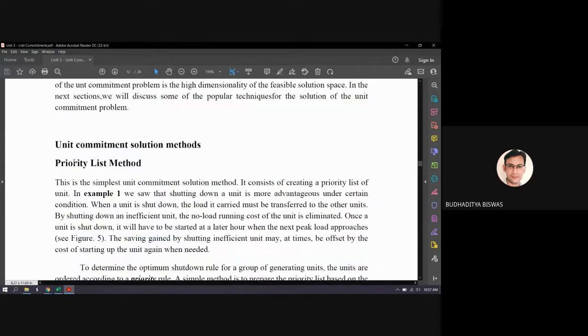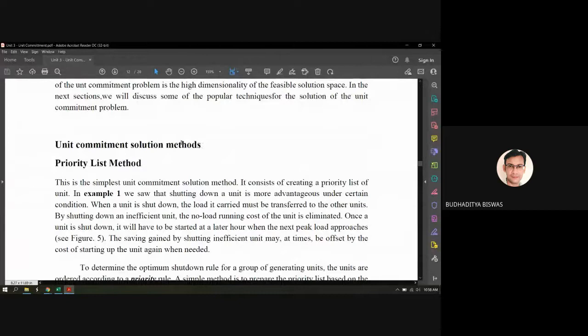Now come to this one, unit commitment solution methods. You just see how big the problem is, and what constraints you need to record when you want to program this unit commitment problem. Keeping all these things in mind, there are so many methods, and this is an emerging area. Emerging area means researchers are applying so many technologies, artificial intelligence, machine learning, IoT, to find the optimum unit commitment, because this is a very, very challenging area.